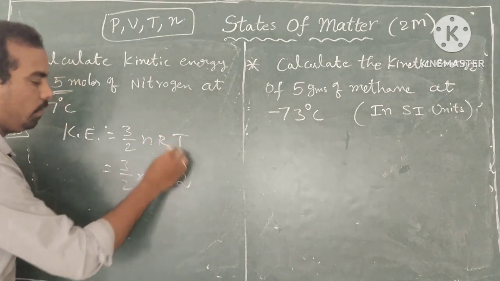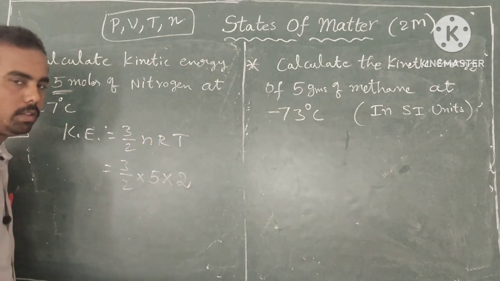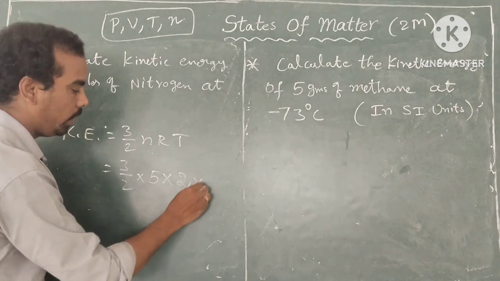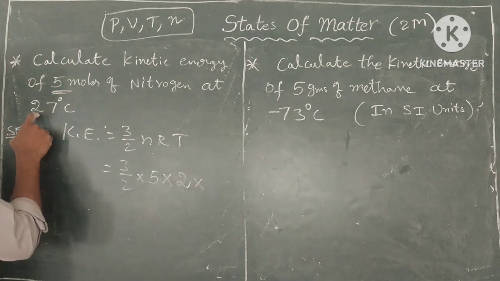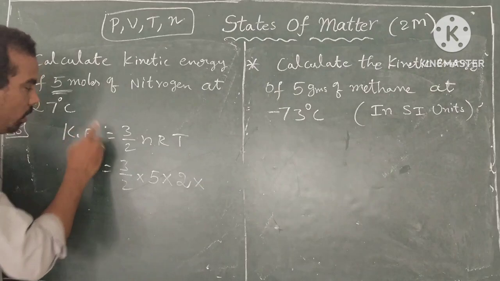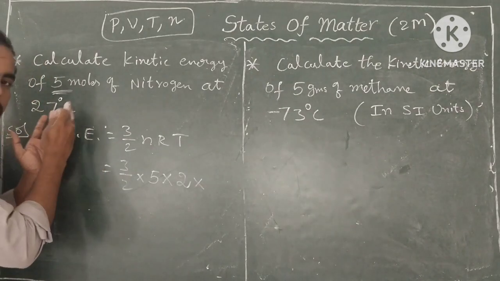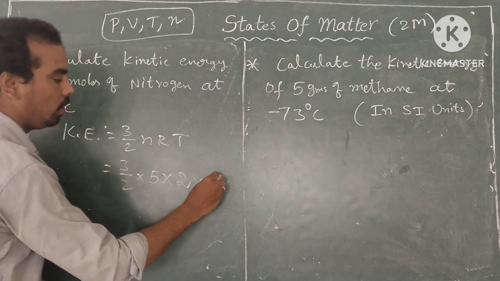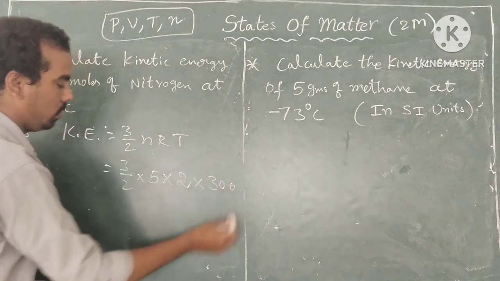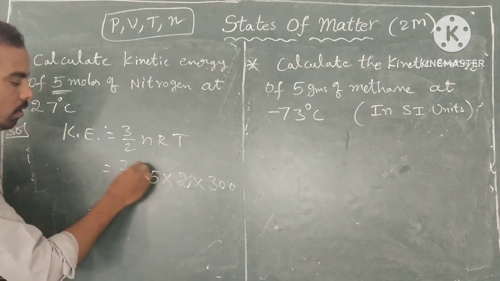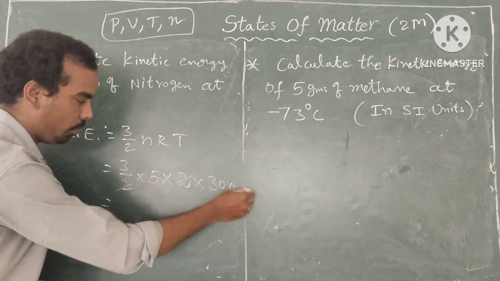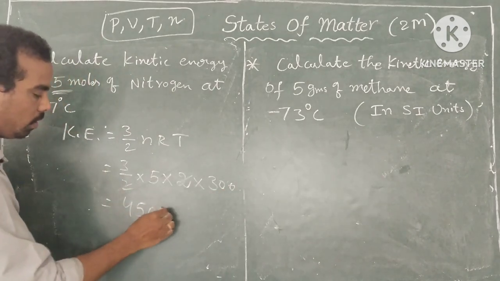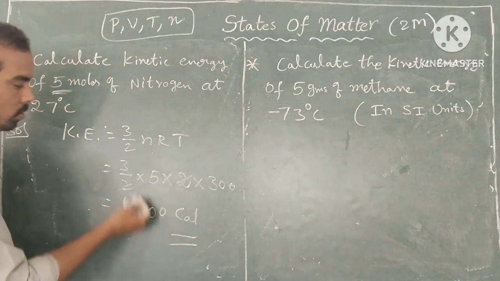So R value in calories is 1.987, that means nearly 2. Next, temperature. The temperature 27 degrees centigrade is given. Since it is given in Celsius, it is converted into Kelvins. So add 273: 27 plus 273 is 300 Kelvins. So the 2s cancel, 3 into 5 is 15, 15 into 3 is 45, so 4500 calories. So very easy.